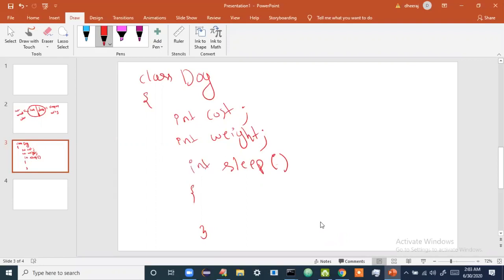For example, when I ask you a question, say what is 2 into 2, you have to tell me back the answer, 4. At that time, you are returning me 4. That is an int return type. We will see about that later. But right now, sleep. If you tell him to sleep, he will directly sleep, right? Will he return anything? No. So the return type is void here. Here I'll write System.out.print, and print sleeping. Yes. So I'll close the class here.